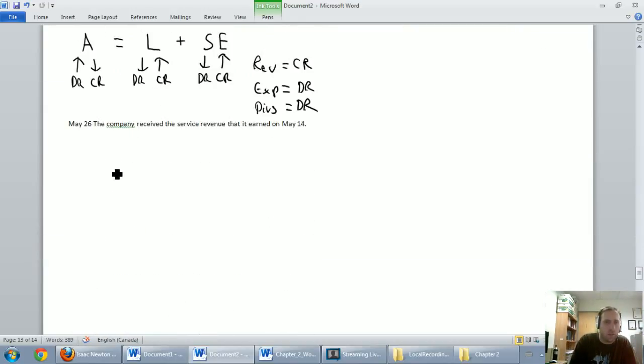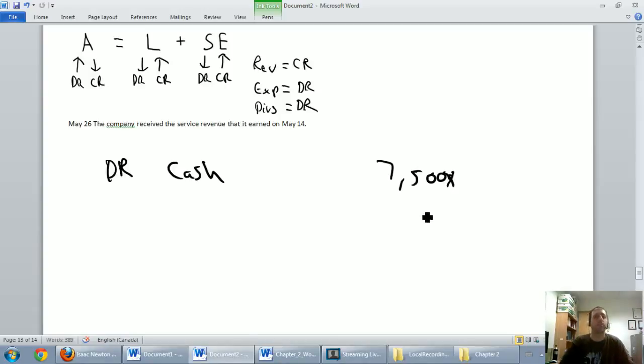So again, we received that money that we had already recorded as being earned. I'm going to debit cash to say I got the money, $7,500. So I want to erase that little bit. I'll just put an X there. $7,500. Okay, so we got cash of $7,500. But what's the other piece of this puzzle?